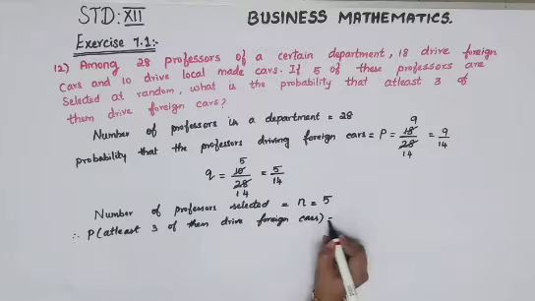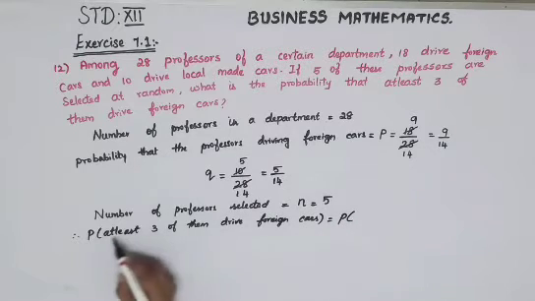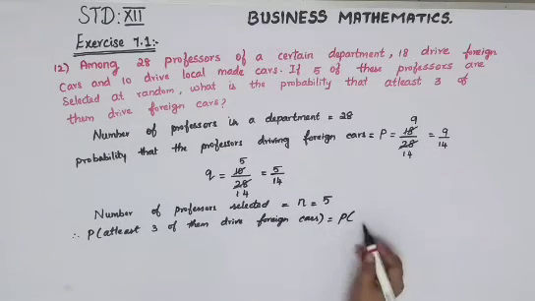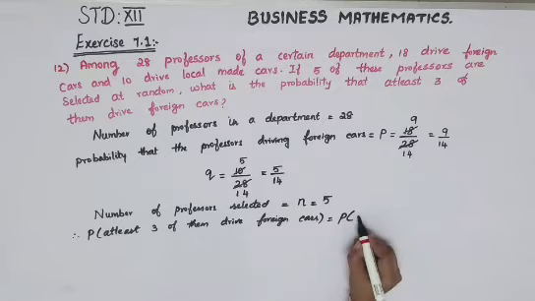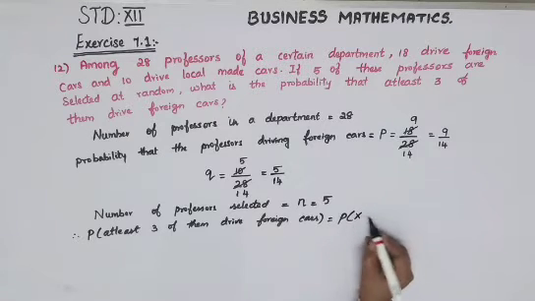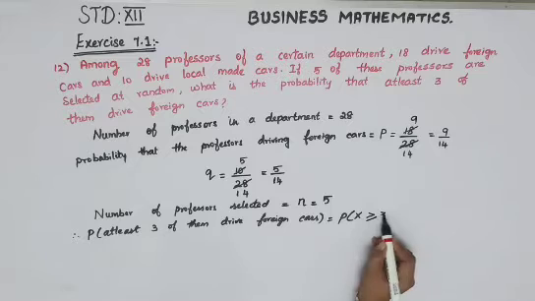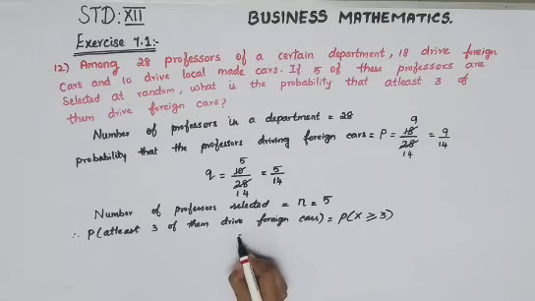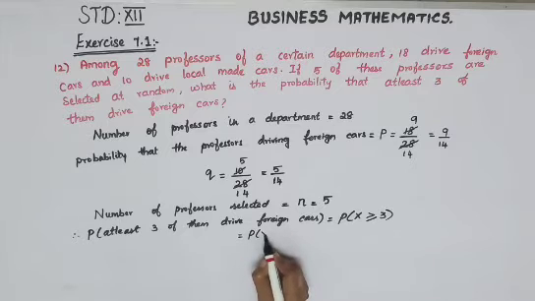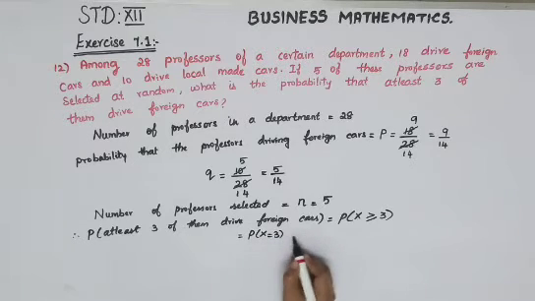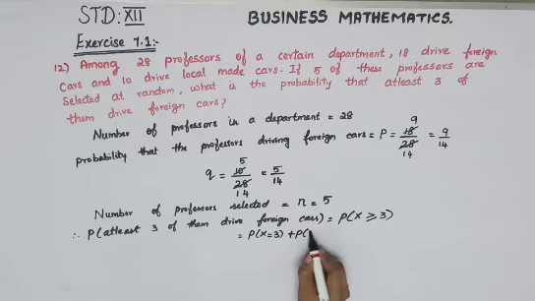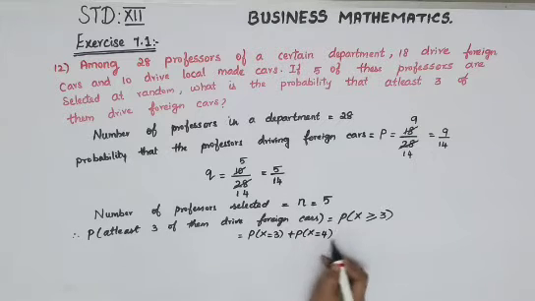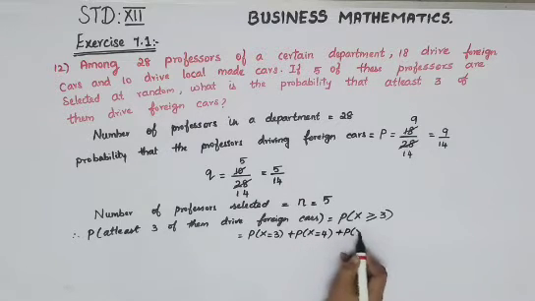is equal to P of at least 3, they are asking. Okay, so from 3 and above you can have it. So that is P of X is greater than or equal to 3. So 3 and above you can have it. Okay, so we'll just split up like this. P of X is equal to 3 plus P of X is equal to 4 plus P of X is equal to 5, because n is here 5 only, so up to 5 you can go. Okay.